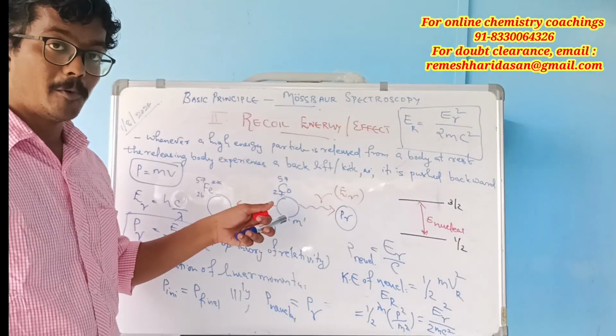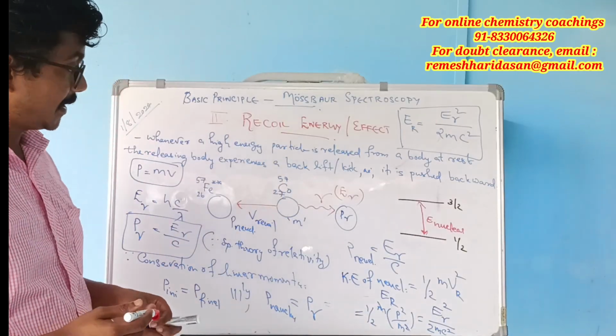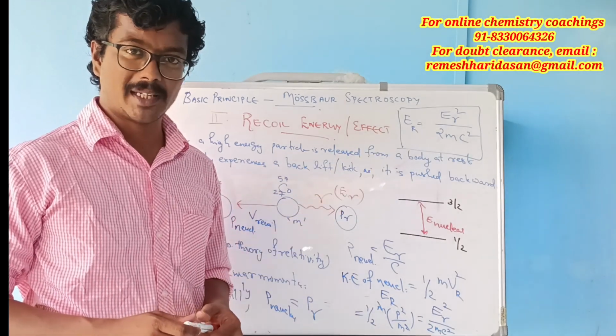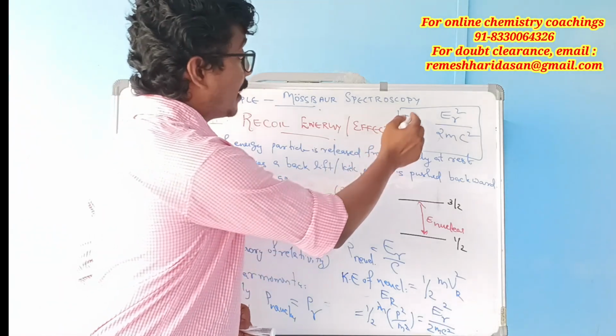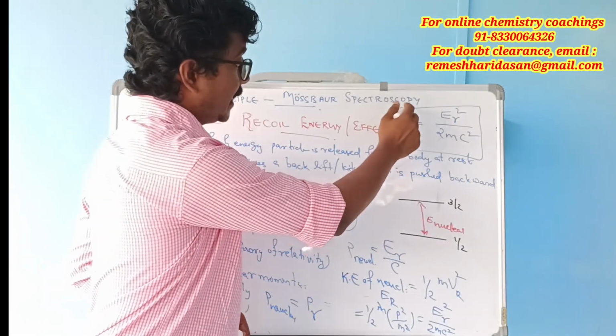This is the recoil energy of the source nuclide in Mössbauer spectroscopy, and you should write this mathematical equation down. It is an important point. So what are the important points to note?